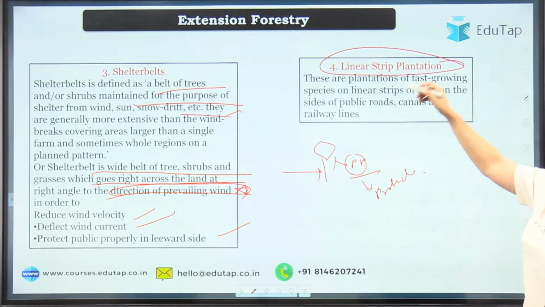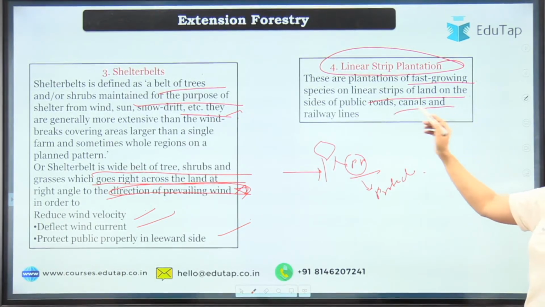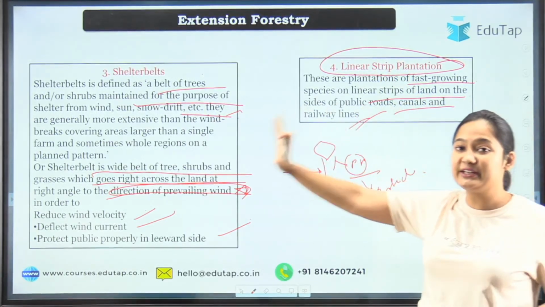Then talking about the linear strip plantation, these are plantations of fast growing species on public land, road, canal, railways, again we can use them. So this becomes your extension forestry. I hope everything is clear.